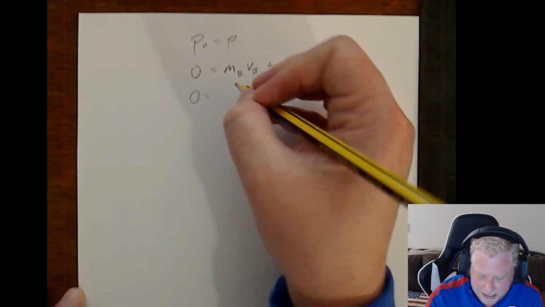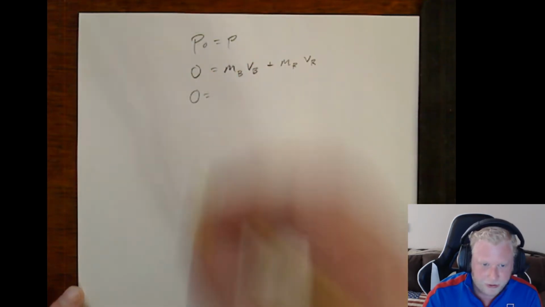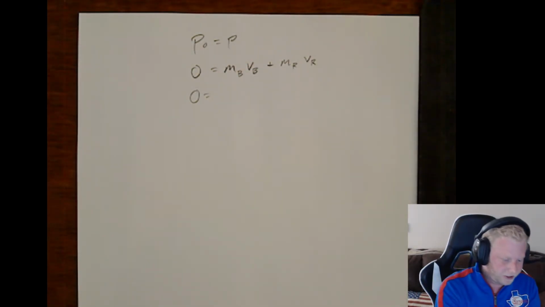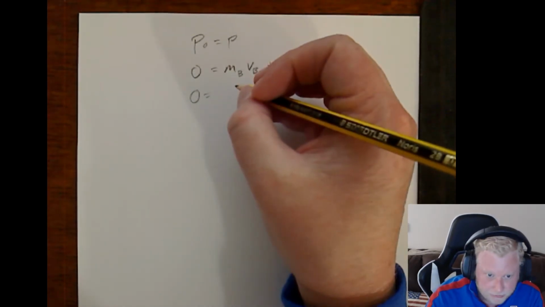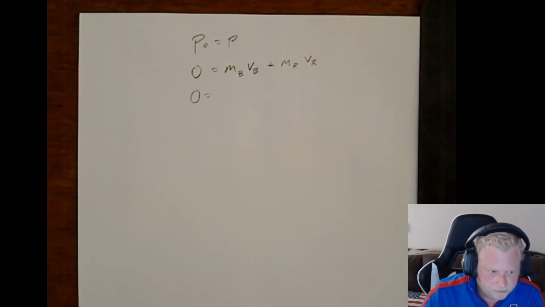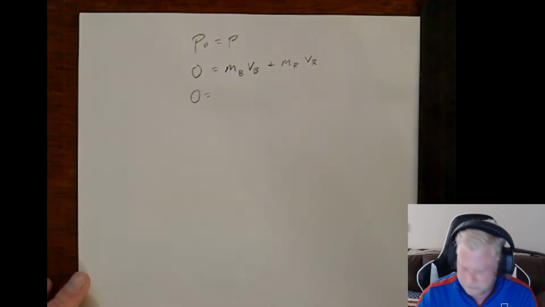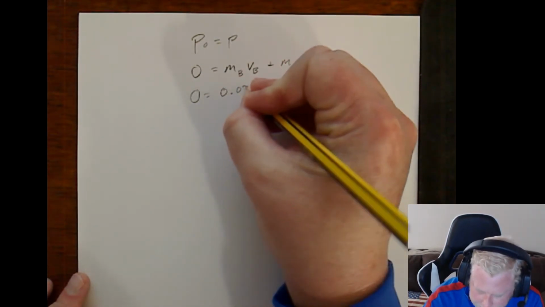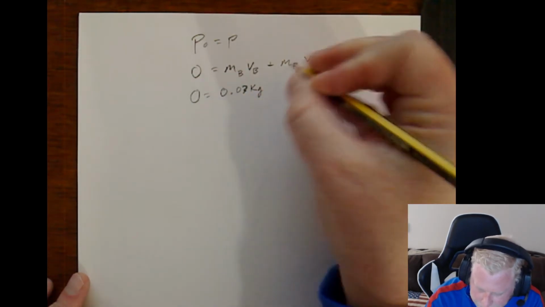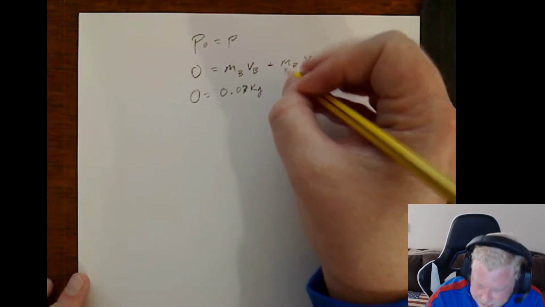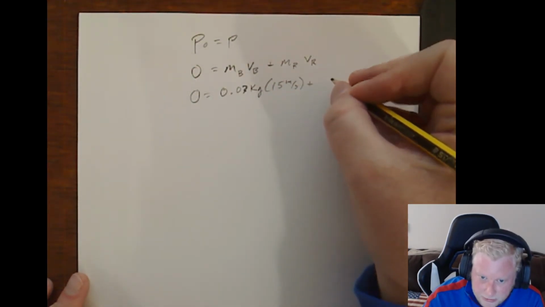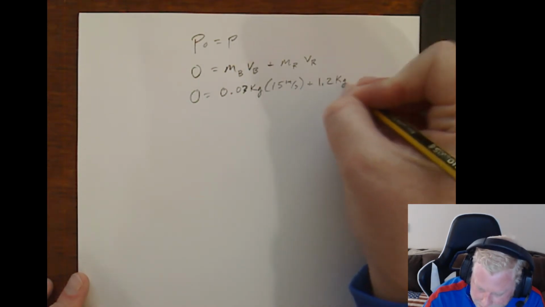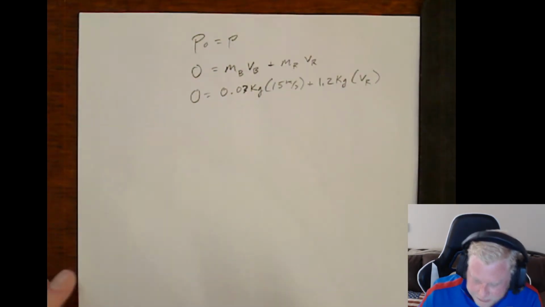Alright, so let's go ahead and plug in our figures. Again, make sure that you are not working in grams. Always check your units there. So 0.03 kilograms times 15 meters per second plus 1.2 kilograms times that unknown recoil speed has got to equal 0.